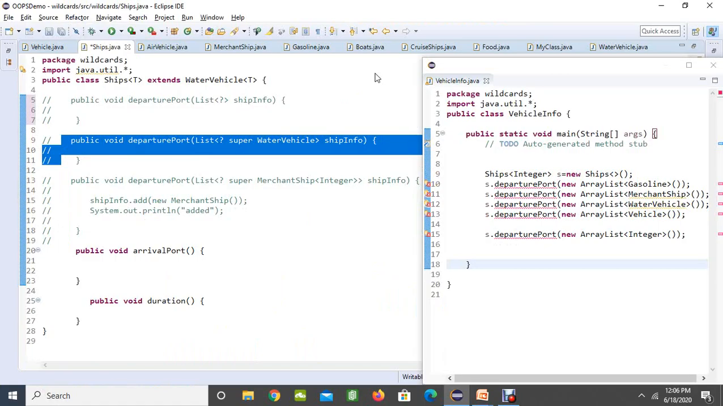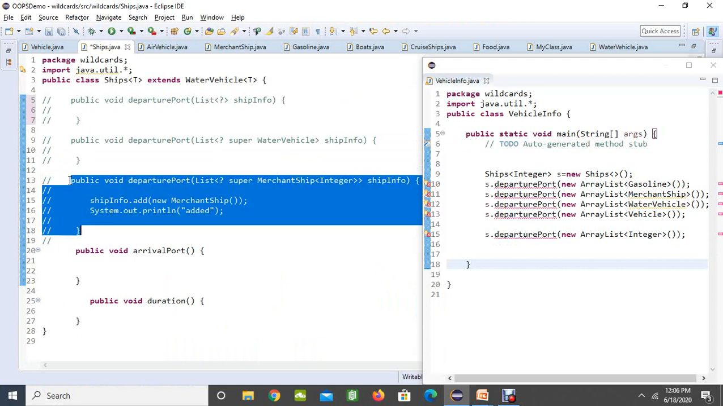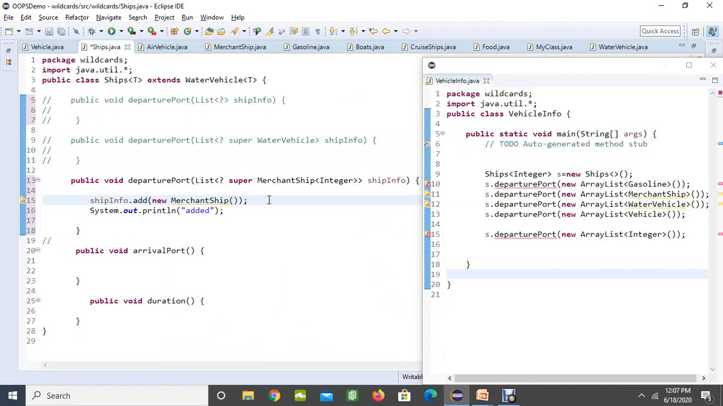So now let's go here and let me check this. I'm going to uncomment this first, and then if you observe, now it is able to send merchandise ship also. Like this you can restrict the user to use the super classes, parent classes of that particular class, and not use the other classes. Since I am using a list, you can directly add that merchandise to your particular list.